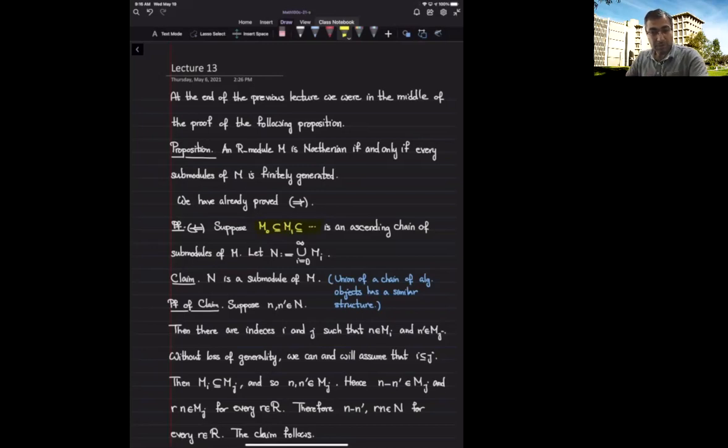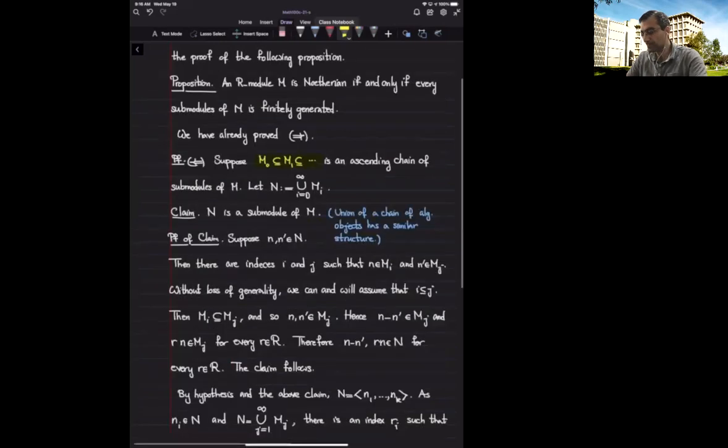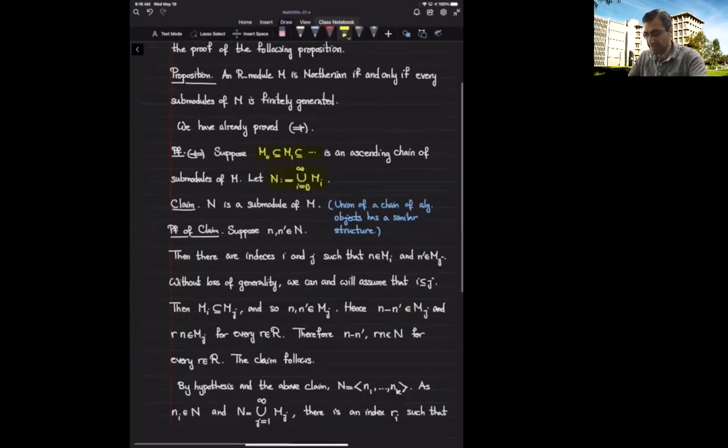So as before, whenever we have a chain of algebraic objects, when we take the union of this chain, we should get a similar structure. So if we take a chain of submodules, then the union of this chain should be a submodule as well. That would be our first step. Let N be the union of this chain of submodules, and we want to show that this N is a submodule of M itself. So that's our claim.